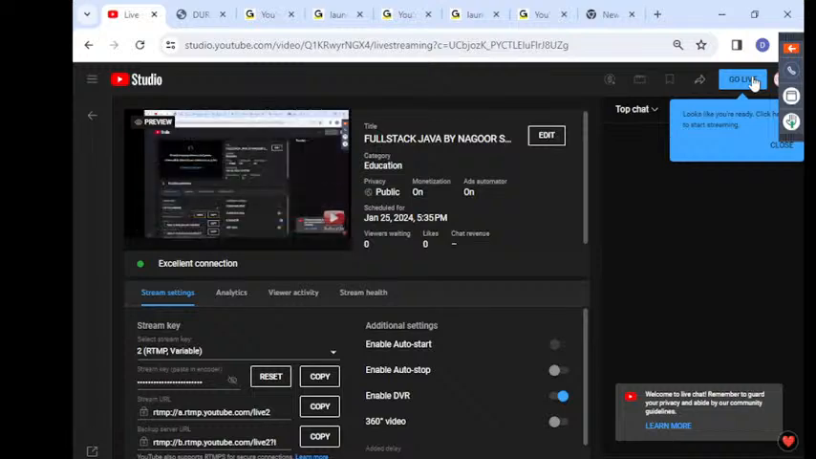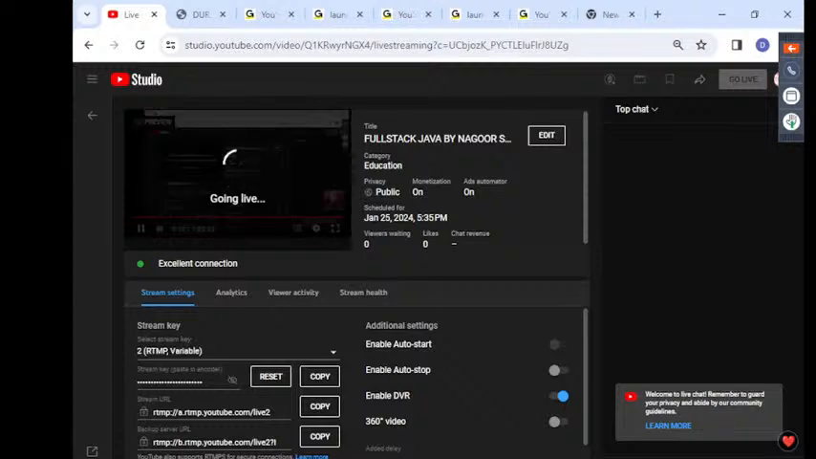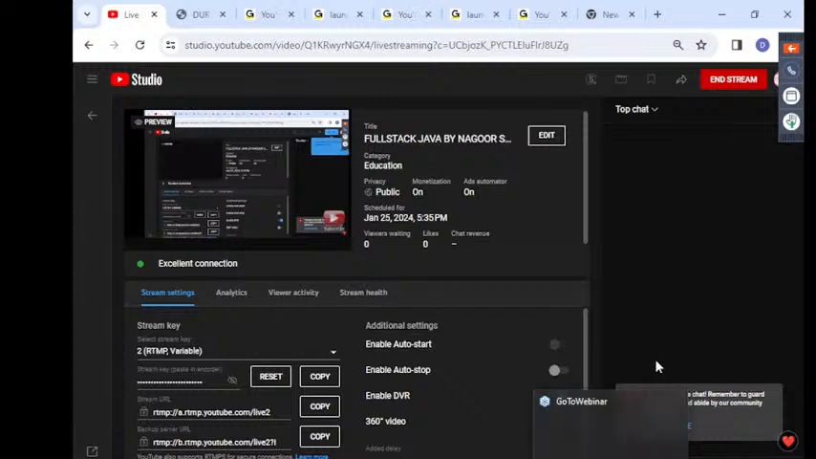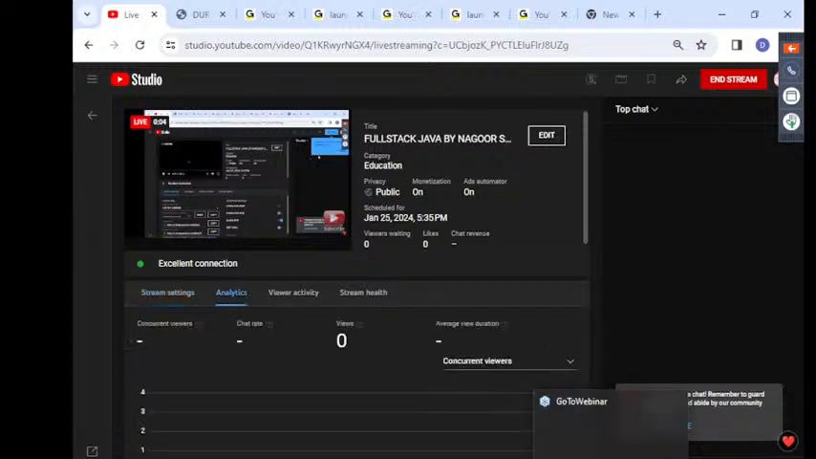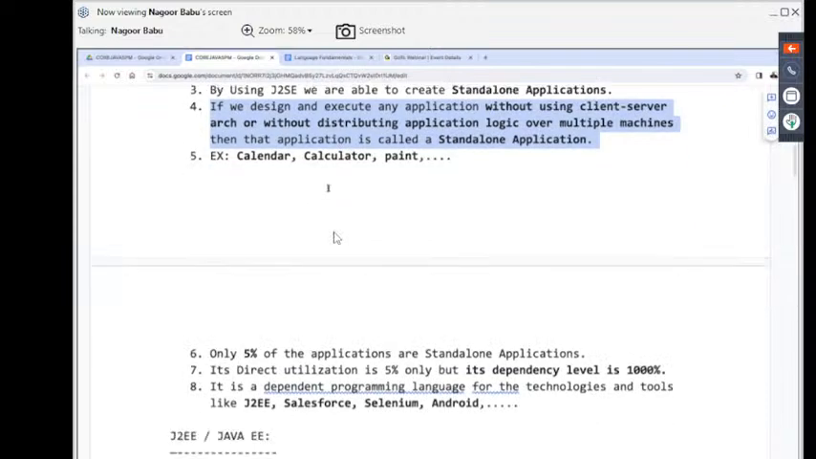By using J2SE, we are able to create standalone applications. What is a standalone application? If we design and execute any application without using client-server architecture, or without distributing application logic over multiple machines, then that application is called a standalone application. Examples are calendar, calculator, and paint.